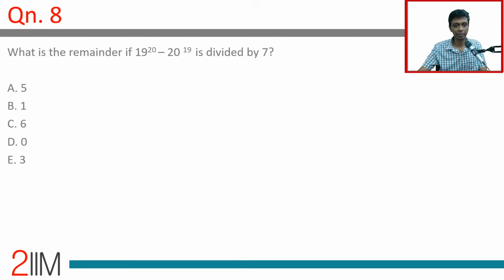19 power 20 minus 20 power 19 is divided by 7. First, 19 divided by 7: the remainder is 5.